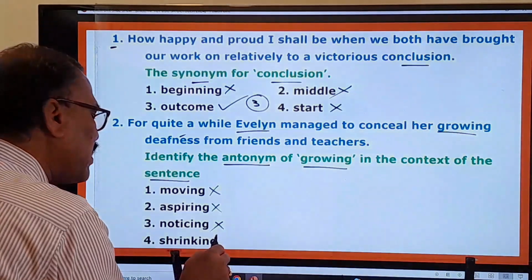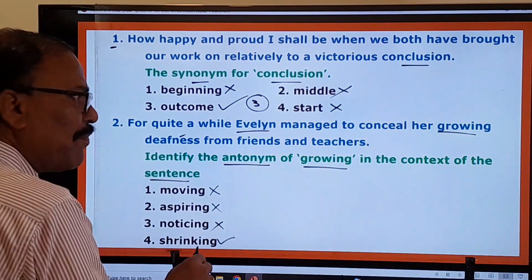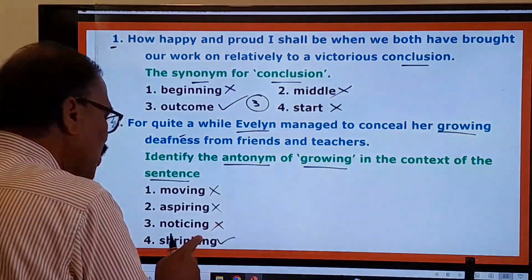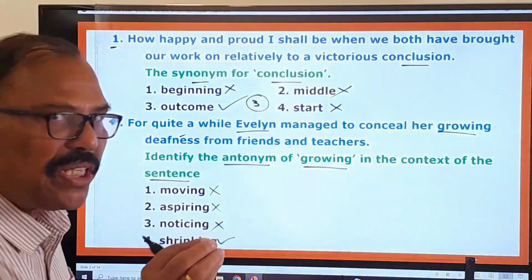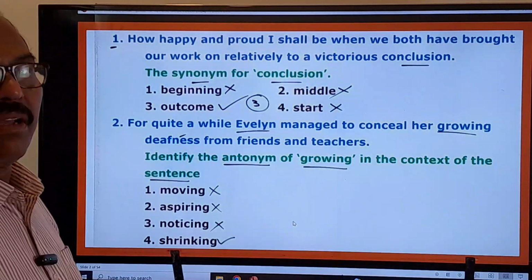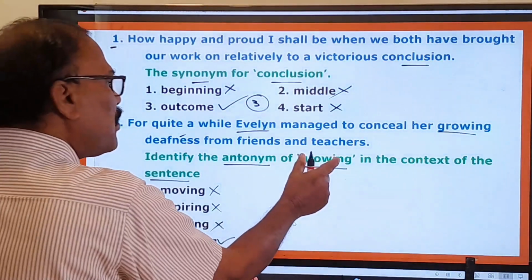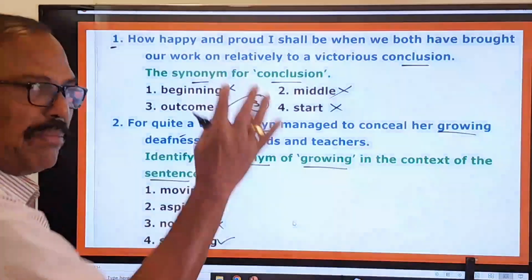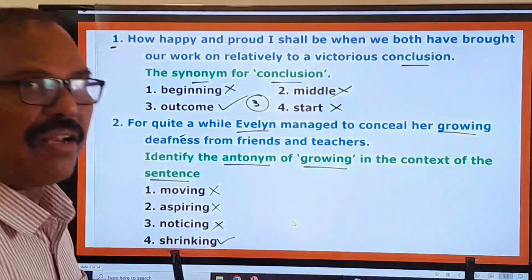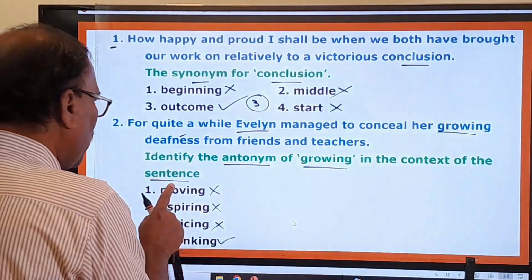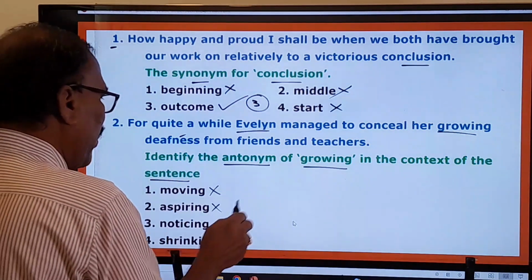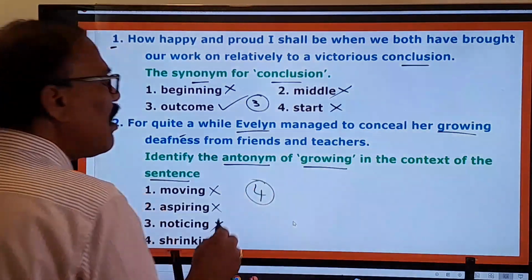And shrinking is the right one. The opposite of growing is shrinking. Shrinking means diminishing, decreasing and all such things. Therefore, first one, second one, third one are wrong and only the fourth one is your answer.